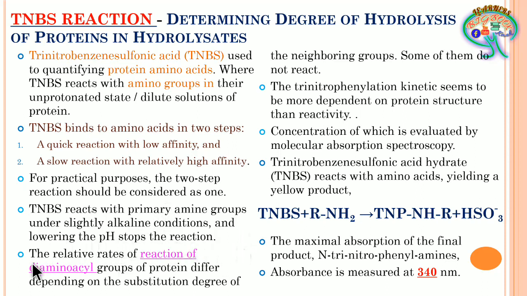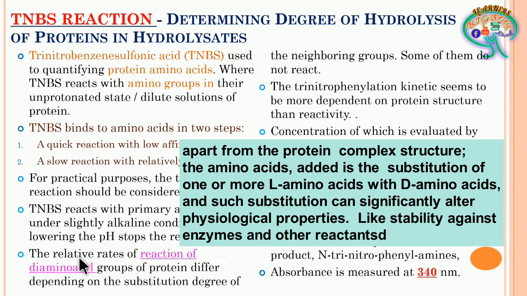If the TNBS reaction is taking place with hydrolyzed proteins, the relative rates of reaction of the diamino acyl groups of the protein differ depending on the substitution degree of the neighboring groups. Some of them do not react.